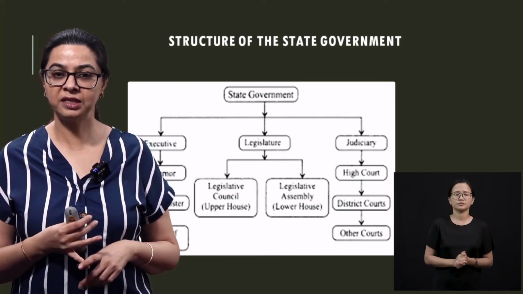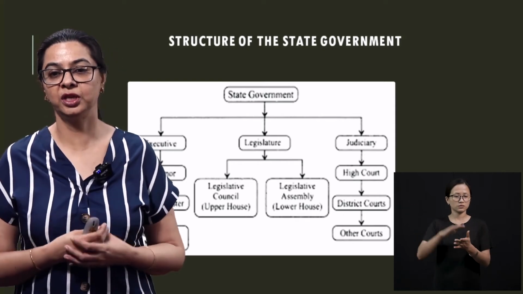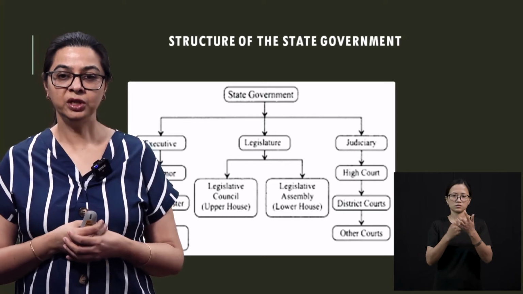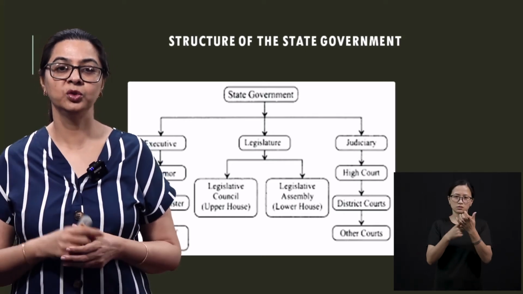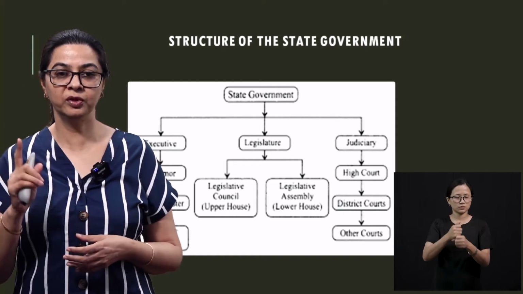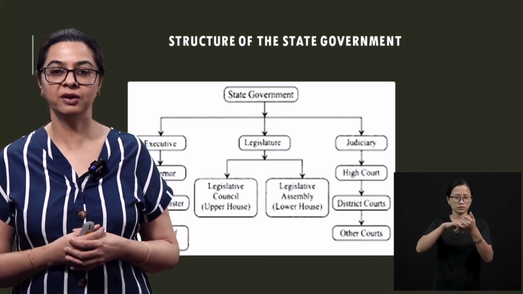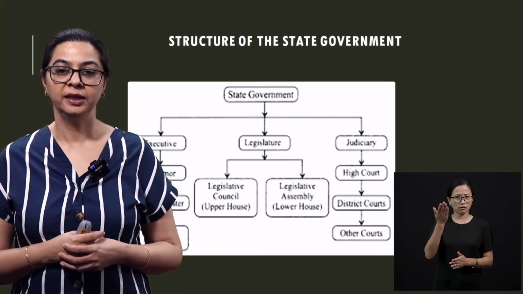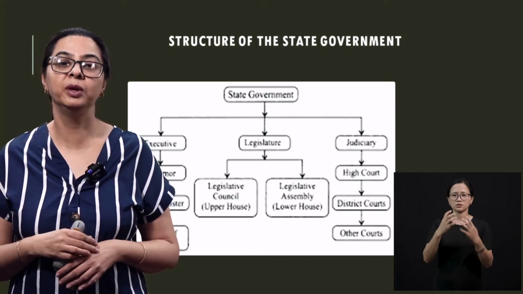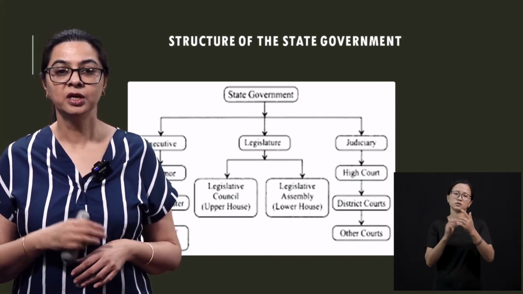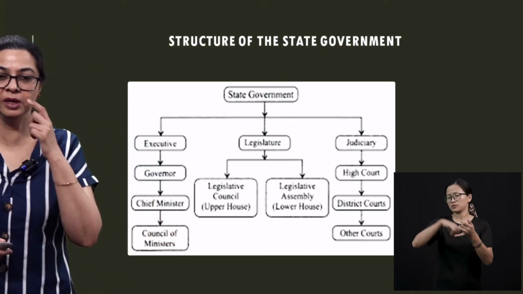So we've done the legislative, we've done the executive. Now comes our third structure, and that is judiciary. In the state government, we are not talking about the union government, because the union government will have its Supreme Court, but we are talking about the state government. All the state governments in the judiciary will have a high court of their own. Then there are going to be district courts and some more courts below the district courts. All right, so this is how the structure of any state government in India is made.